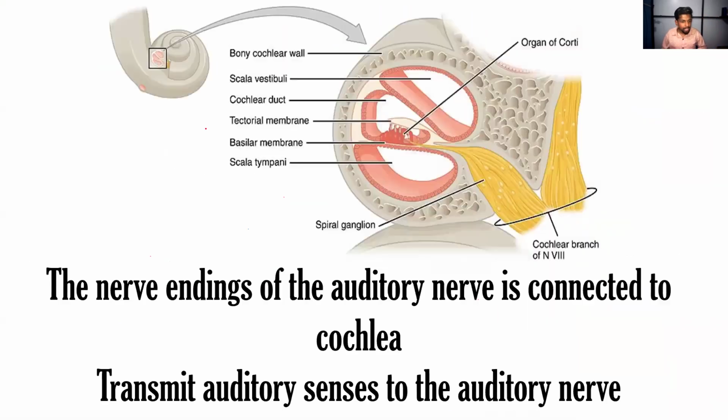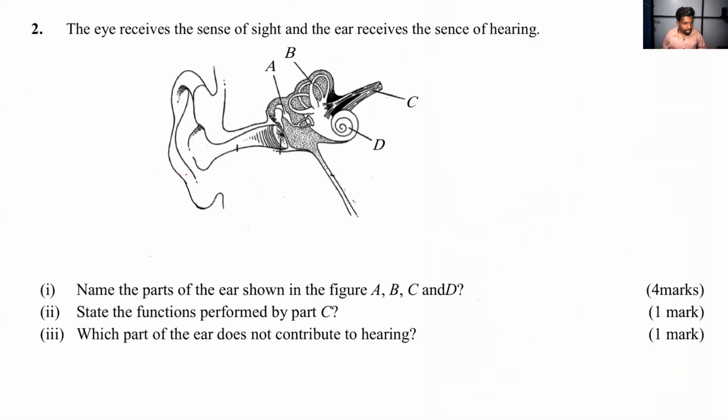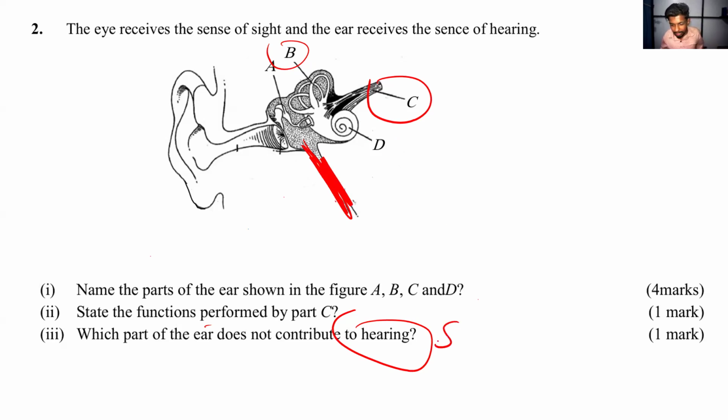And the second question is regarding the function of the C. Function of the C: passing the sound wave from the ear to the brain. And the third one: state the part of the ear that does not contribute to hearing. The B is the one that is not contributing to hearing. So that is semicircular canals.